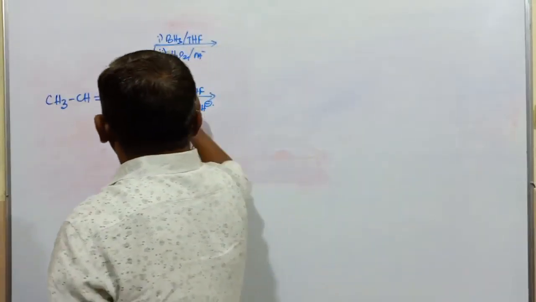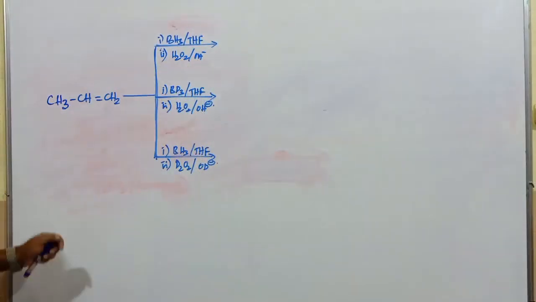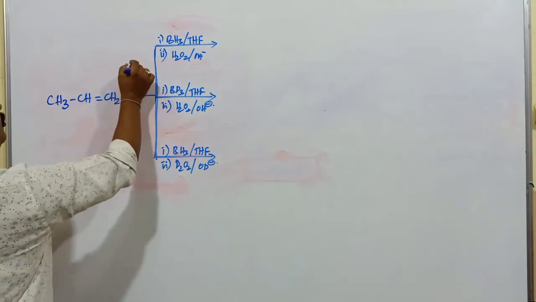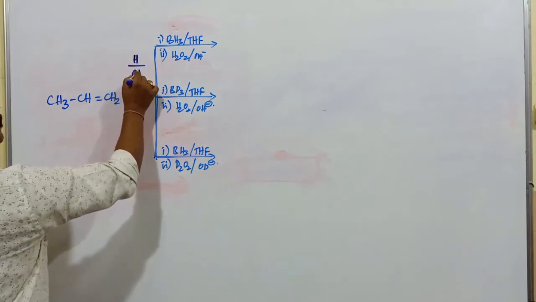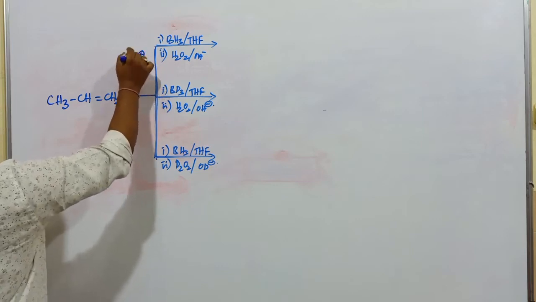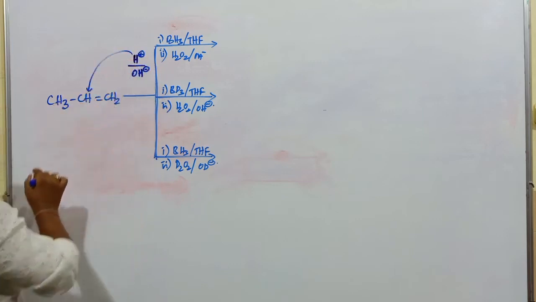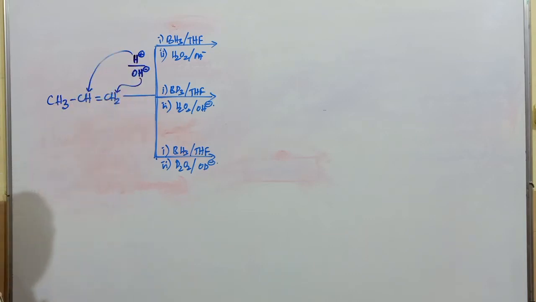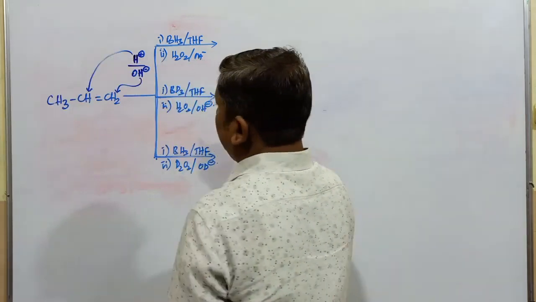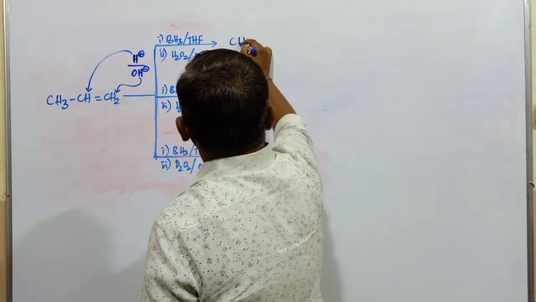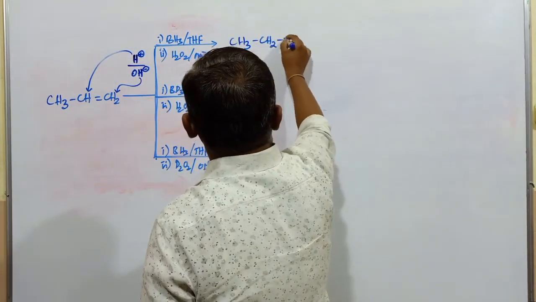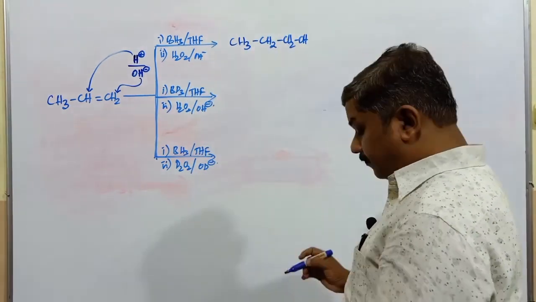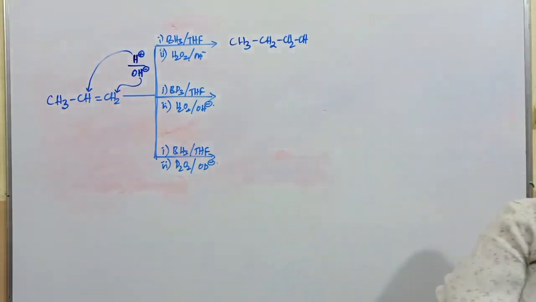First I will mention here. Here addition of H plus and OH minus takes place. H plus is added to the carbon atom having lower number of hydrogen atoms, OH minus goes to the carbon atom having more number of hydrogen atoms. So the product obtained in case of this one is CH2OH. Is it clear? Formation of this alcohol takes place.